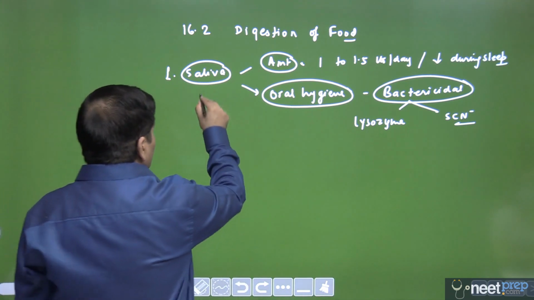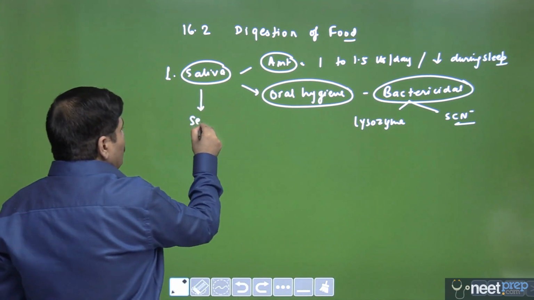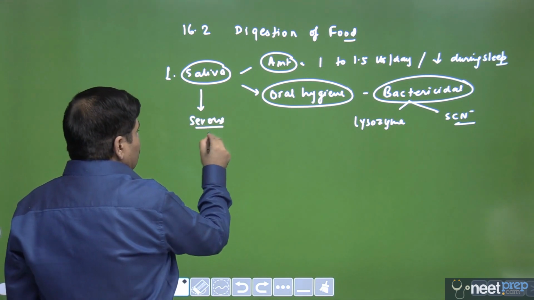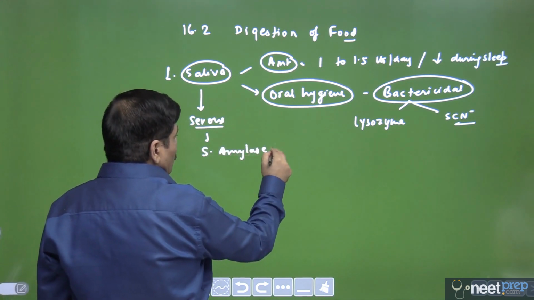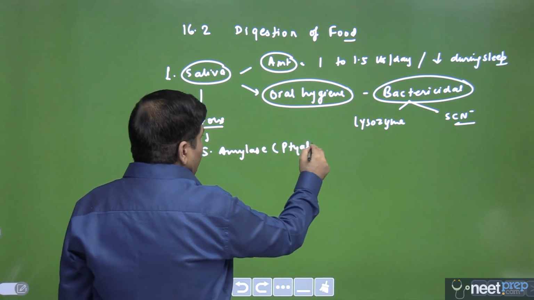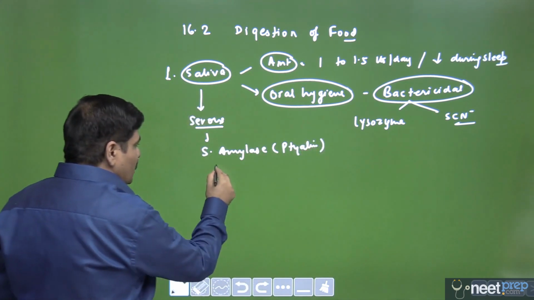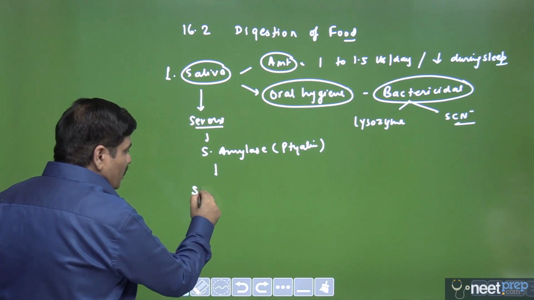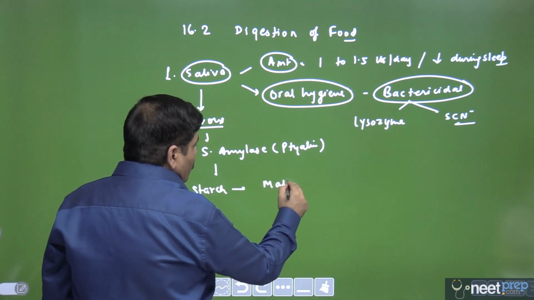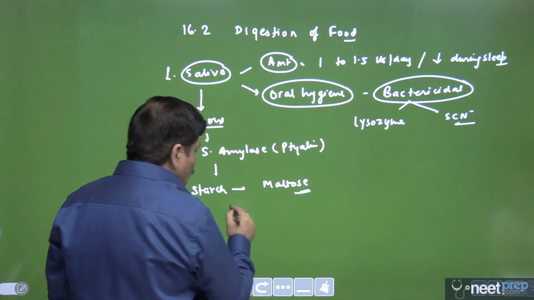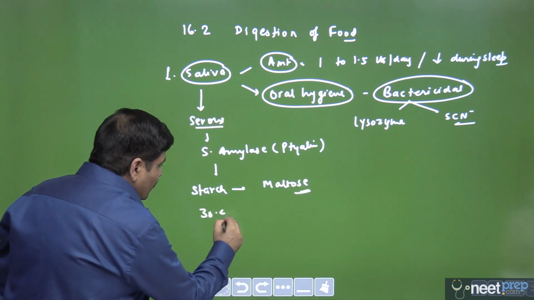Then they can ask you, what about the serous secretion here? So the serous secretion is salivary amylase, and we already know that it is also called as ptyalin, and it begins the hydrolysis of starch and is able to convert around 30 to 40% of the starch into what is called as a disaccharide maltose. So why 30 to 40%?